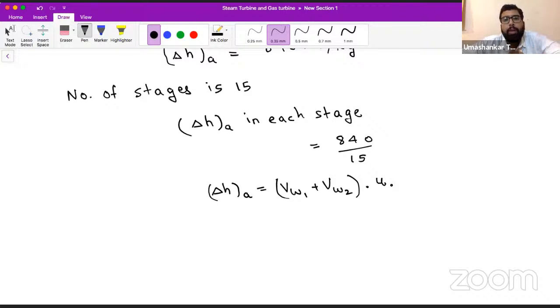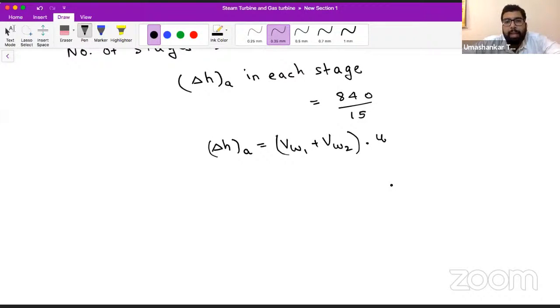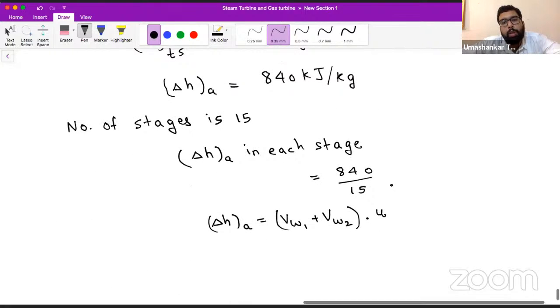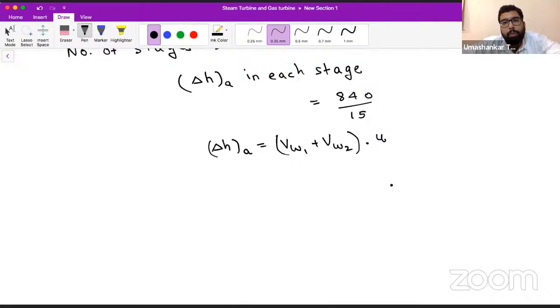This reheat factor, this stage efficiency may guide you, and from here onwards you can apply the basic fundamentals of velocity triangle and proceed in the question. So how questions can be framed from this, you also have got the idea. Yes or no?